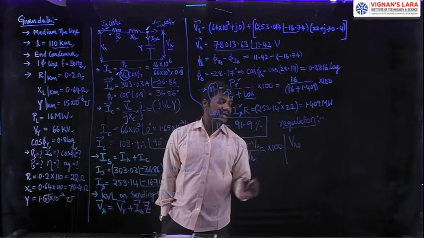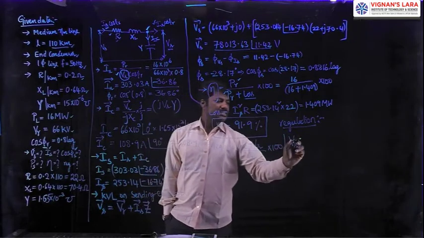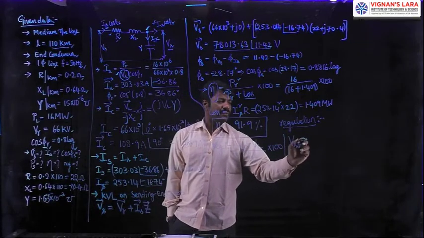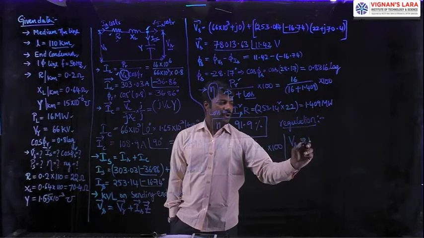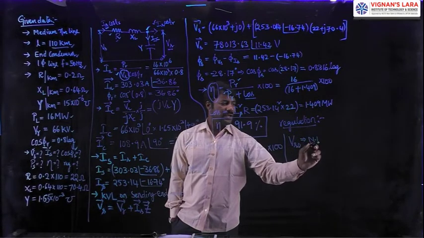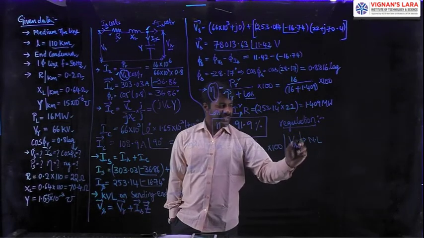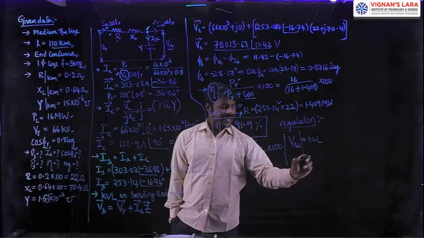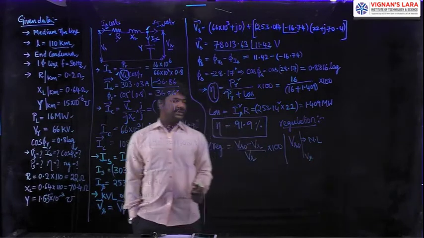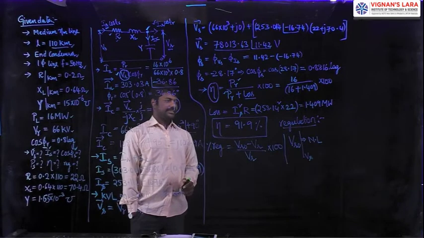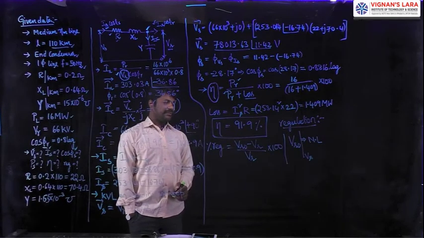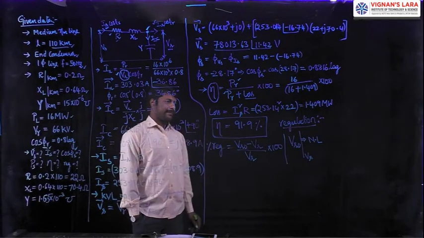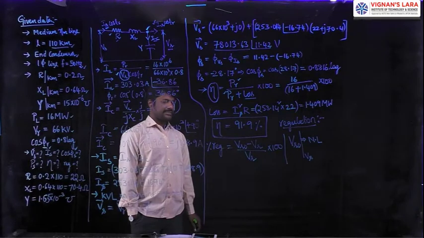VR naught is the voltage available at the receiving end side at no load, applied with a condition. What is the condition? The sending end side should be injected with the Vs voltage. That is the condition. So VR naught with Vs.